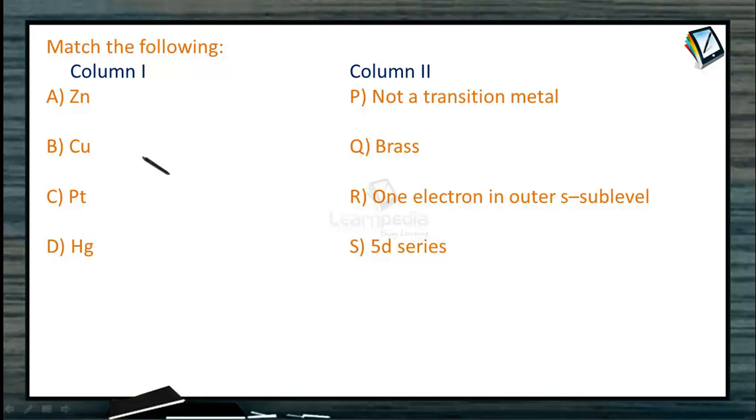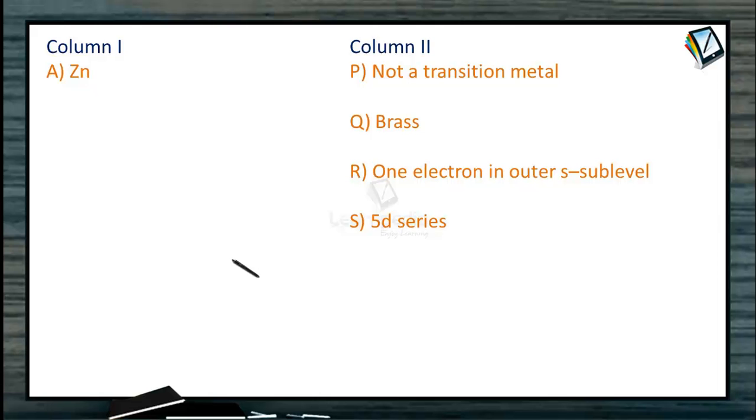In one column various metals are given and we need to match with the things given in column 2. Let's do that one by one. The first one is zinc. Now we need to check out whether this is a transition metal or not.